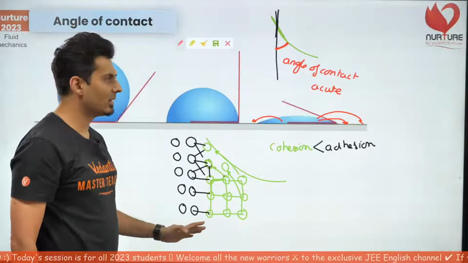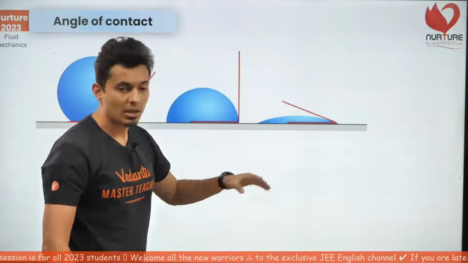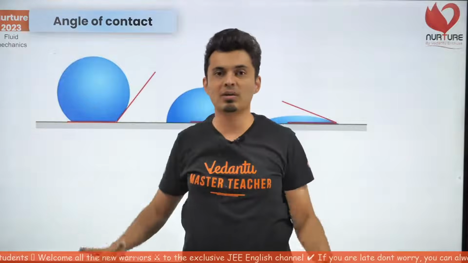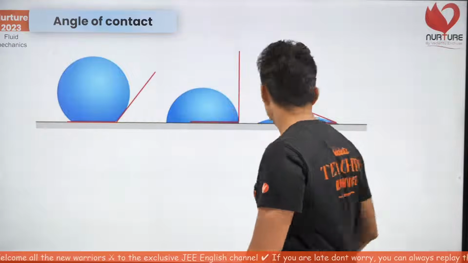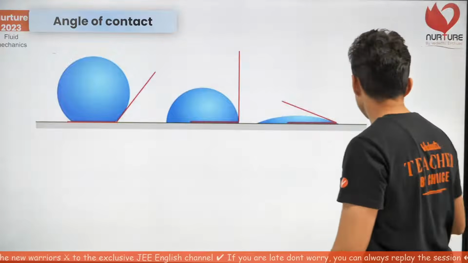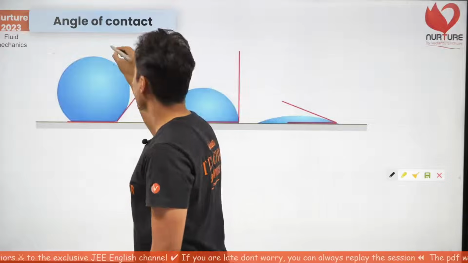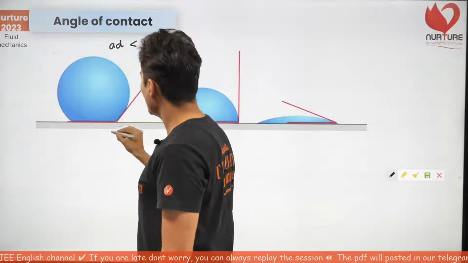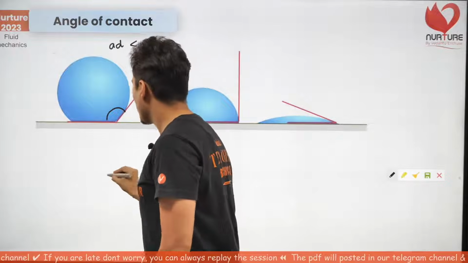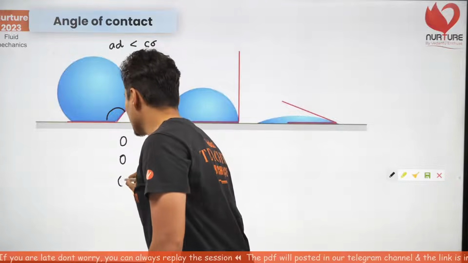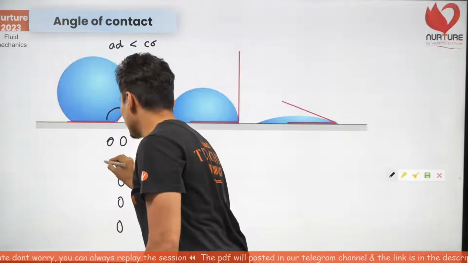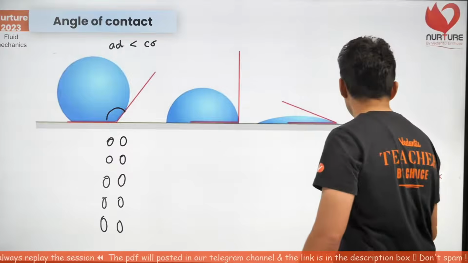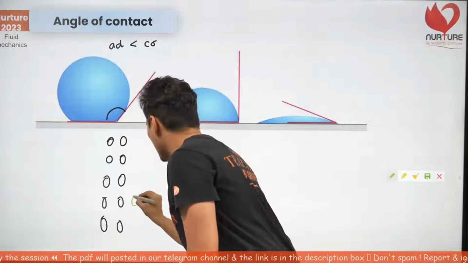So the point over here is that when adhesion is more, the liquid ends up sticking. Wherever the solid is, it will spread on that solid surface. But when adhesion is weak, like in this case, adhesion is weaker than cohesion, you will see it will make an obtuse angle, because the molecules of that container, the ones in black, will not be of any use for these liquid molecules.